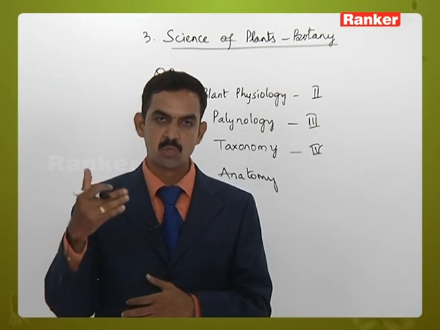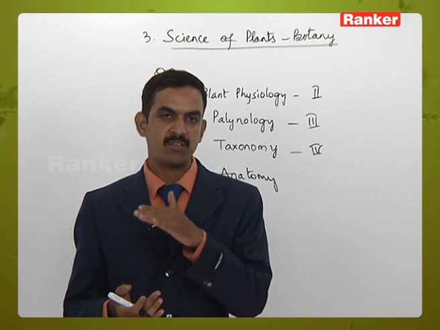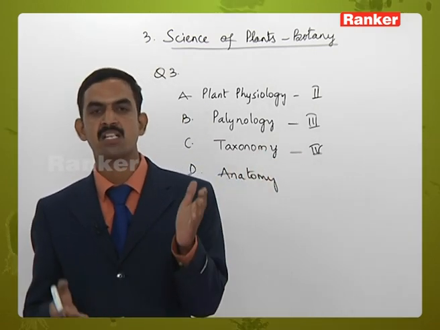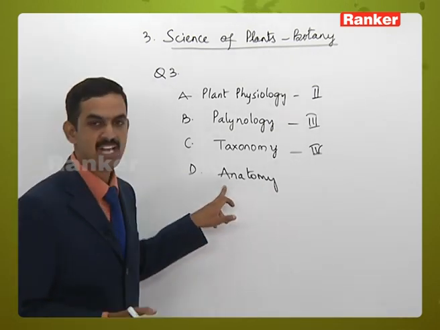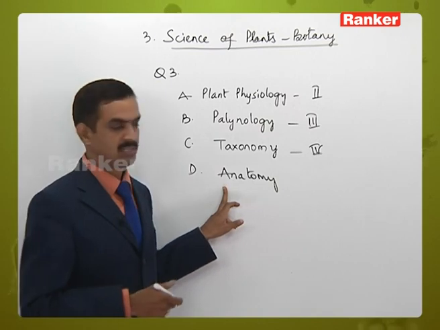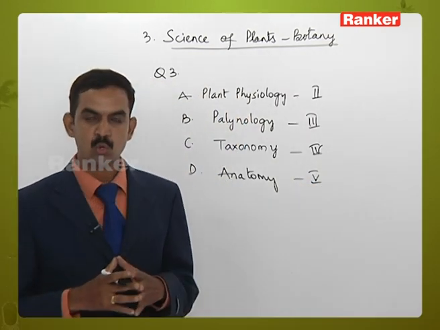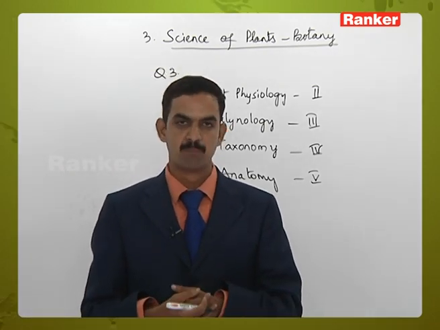That means which tissue is located in which part of the plant body, starting from root, stem, flower, fruit, seed, in each and every part. That deals with anatomy. So out of the given options, Malpighi and Grew are the scientists concerned with the study of plant anatomy.